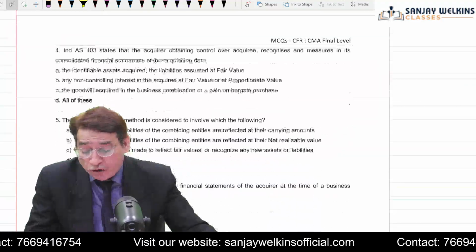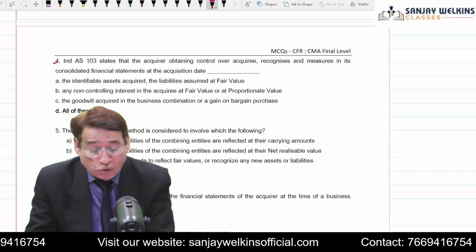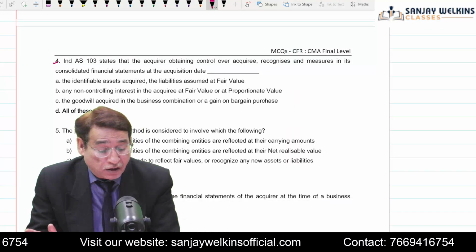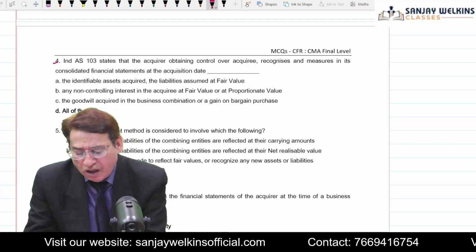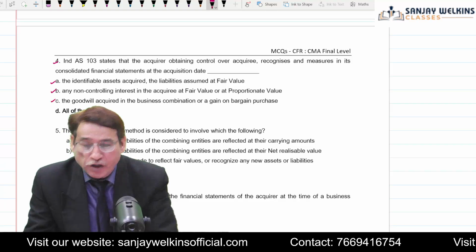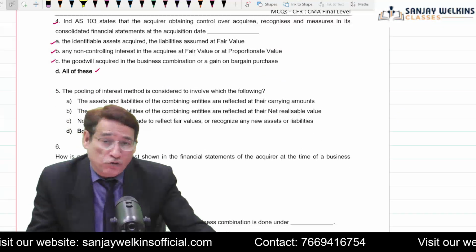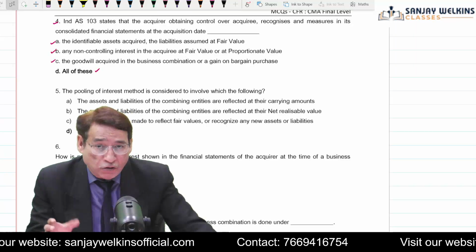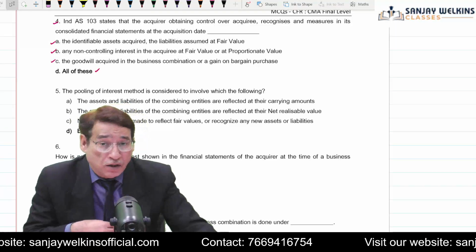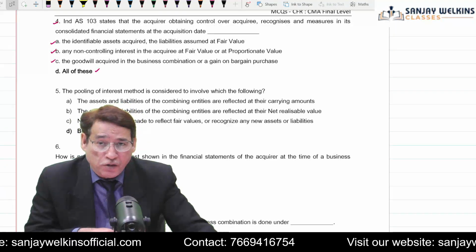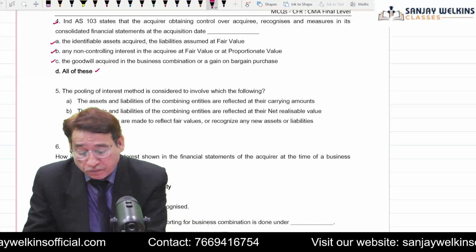Now, in question number 4, it is stated that Ind AS 103 states that the acquirer obtaining control over the acquiree recognizes and measures in its consolidated financial statements at the acquisition date. In fact, this question is similar to the one which we did earlier, correct? So the answer will be all of these. He will have to recognize and identify all the assets acquired and the liabilities at fair value. Obviously, he will take into account the non-controlling interest either at fair value or proportionate share basis, and besides that, he will take into account goodwill or gain on bargain purchase.